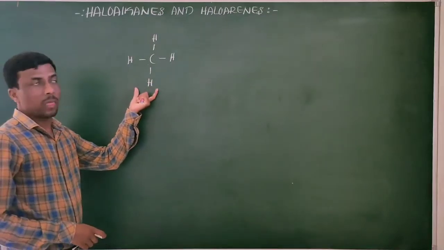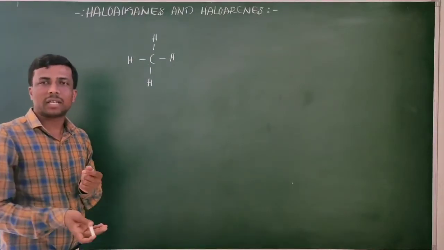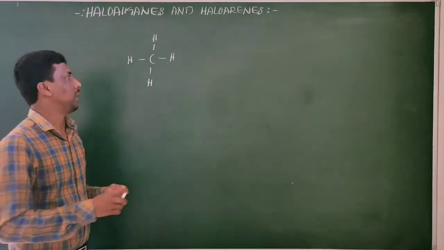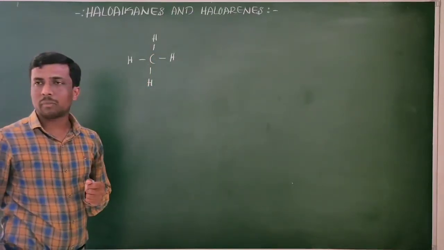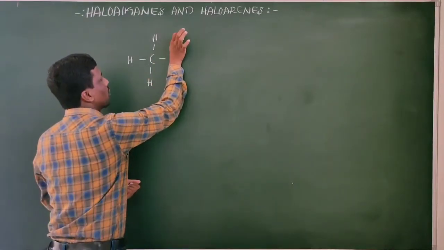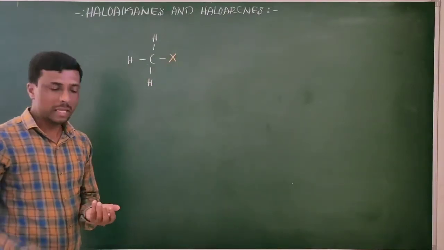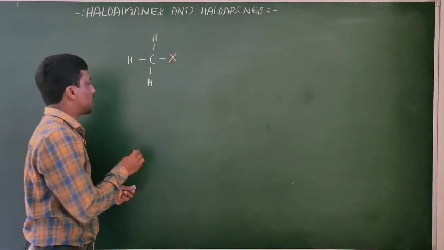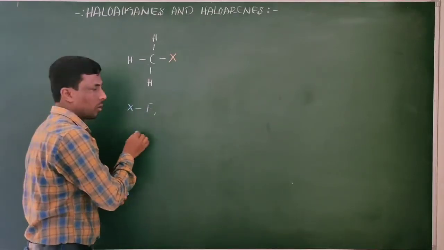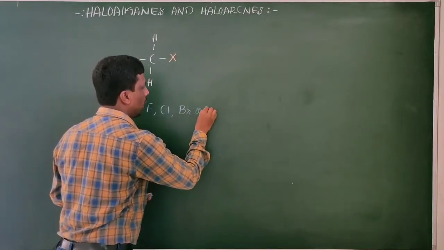From these hydrocarbons, we can prepare or produce haloalkanes and haloarenes. See here, hydrogens are there in the hydrocarbon. If I replace one of the hydrogens of the hydrocarbon by any halogen, which are halogens? Halogen may be fluorine or chlorine or bromine or iodine.